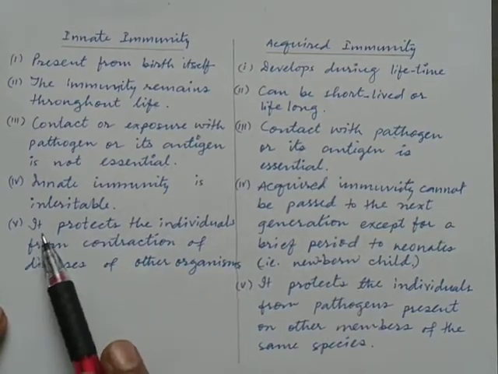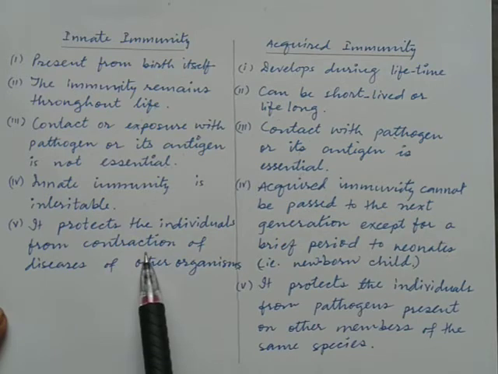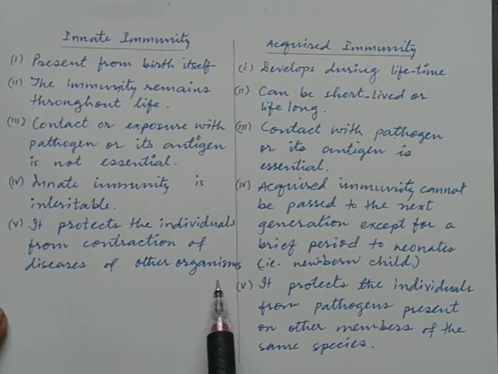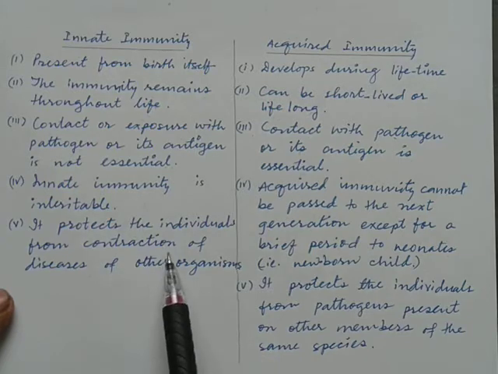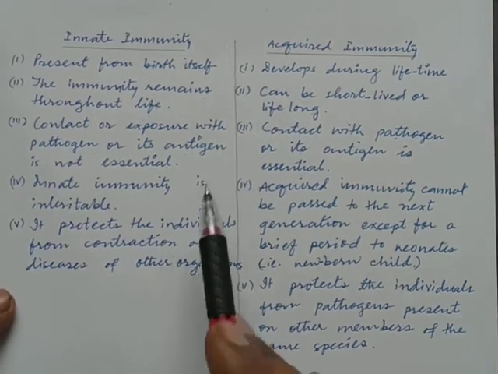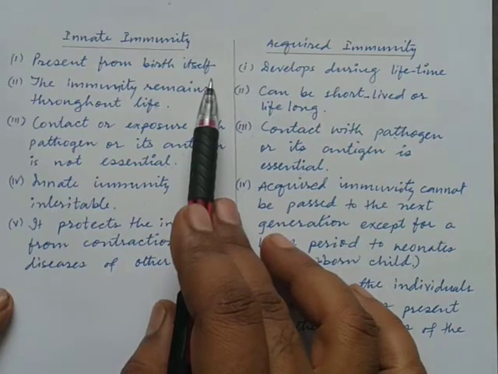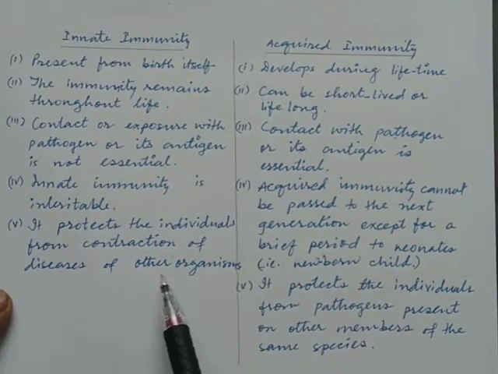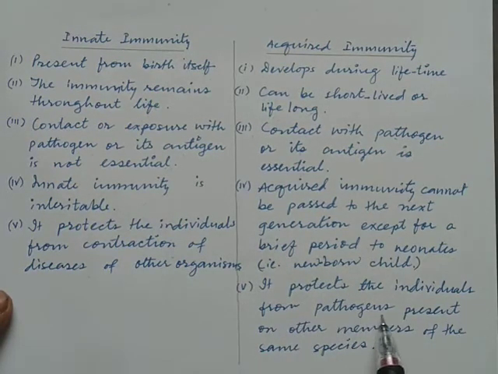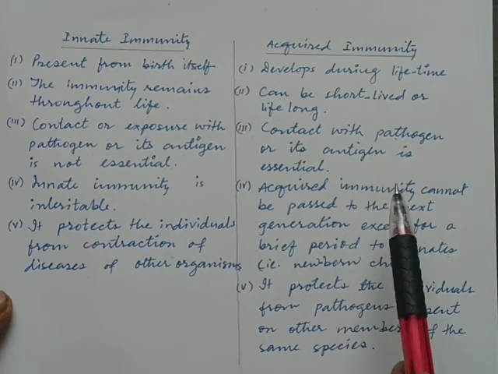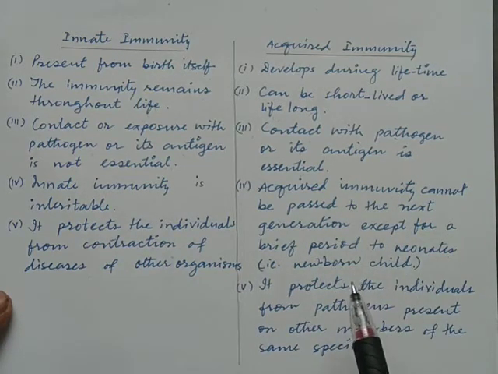The last point under innate immunity is that it protects individuals from contraction of disease from other organisms. Other organisms having the disease doesn't mean that we are also going to have that, because it has come from birth itself. Already we have it from birth, so we are not going to get affected because other organisms have it. Whereas in acquired immunity, it protects the individual from pathogens present on other members of the same species.